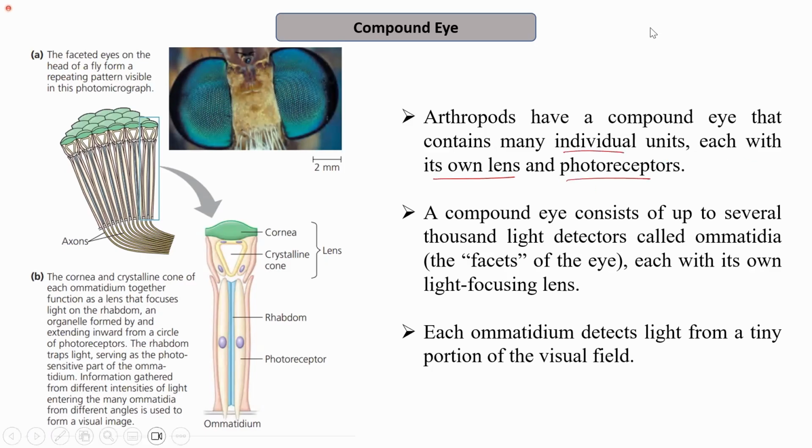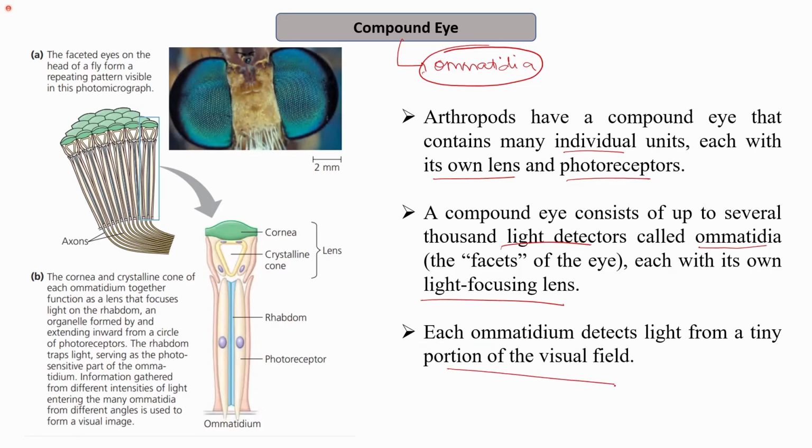So each of these units has its own lens and photoreceptors. A compound eye consists of up to several thousand light detectors called ommatidia. Each of these ommatidia, which are the facets of the eye, has its own light-focusing lens. So the unit of a compound eye is known as the ommatidium, right? Each ommatidium detects light from a tiny portion of the visual field.